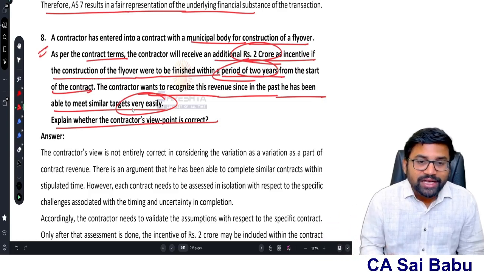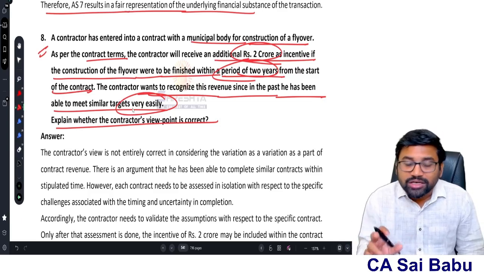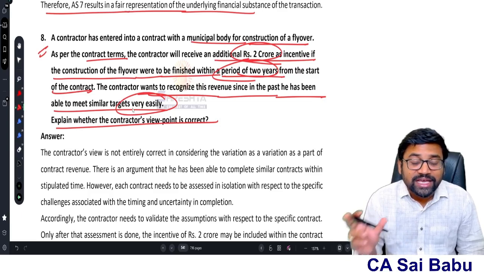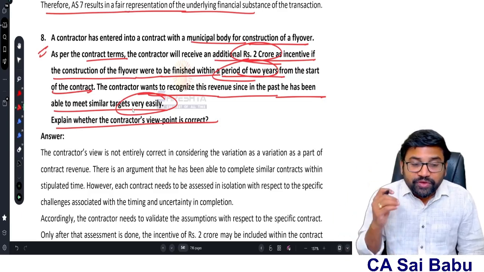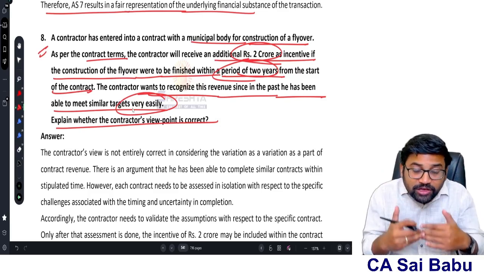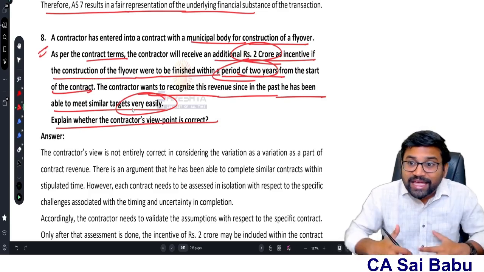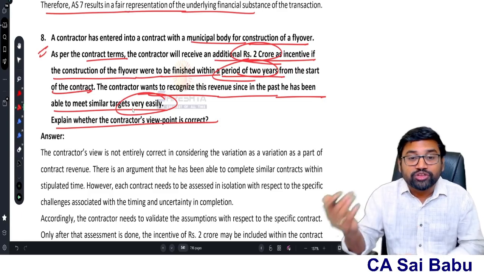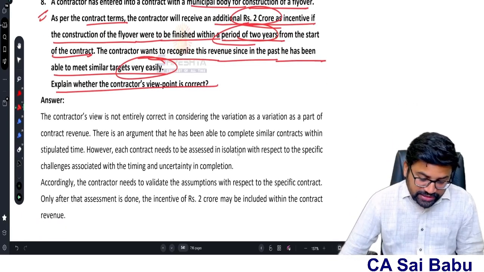Therefore, his argument that previously he has done these types of contracts very easily is not aligned with A7, because A7 says each contract is separate. So when you want to recognize the incentive of this particular contract, first of all, the contract must reach a sufficiently advanced stage, and then it should be probable that you are going to meet the standards, then you recognize the incentive. Otherwise, you cannot recognize the incentive.